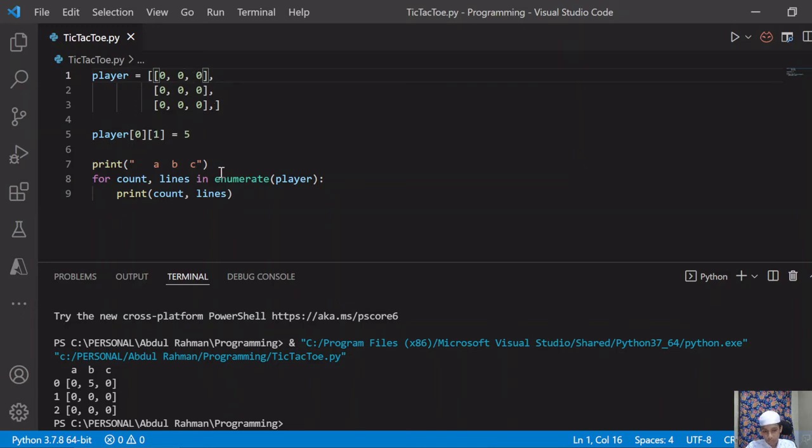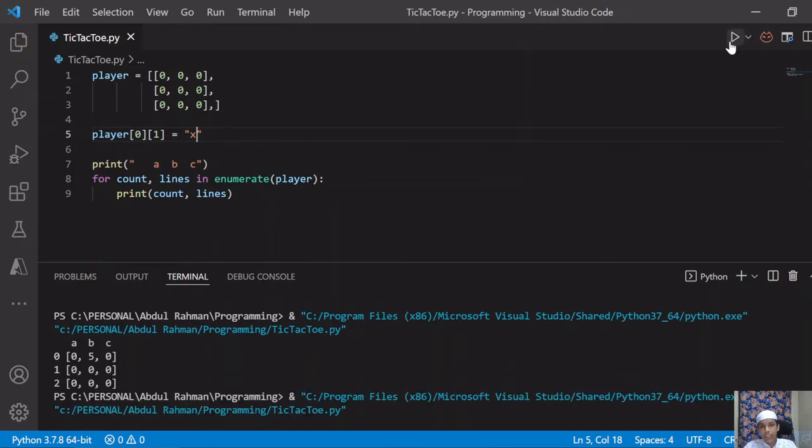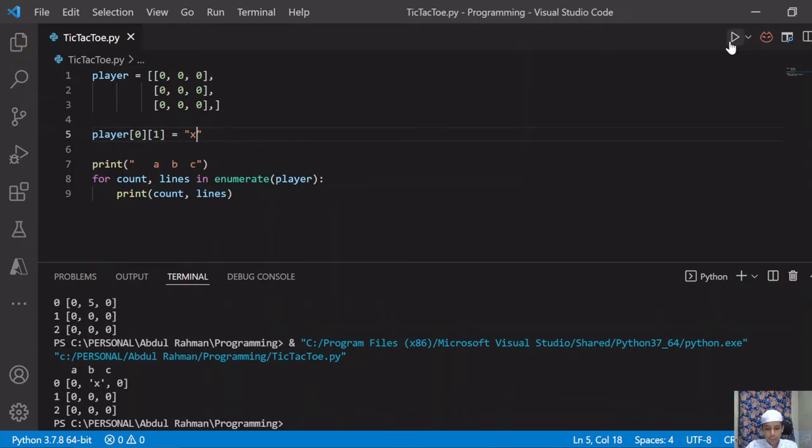Okay, so now we are making some tic-tac-toe game, right? So in place of 5 we will give x. Okay, in tic-tac-toe there will be some zeros and the next will be x, so it's not looking good. You will see that later. So for now I will give here again 5 and go here.